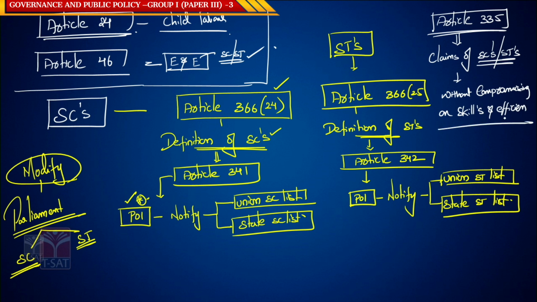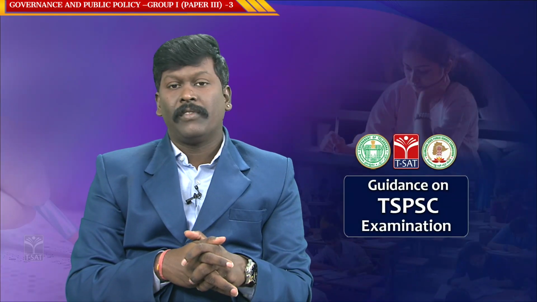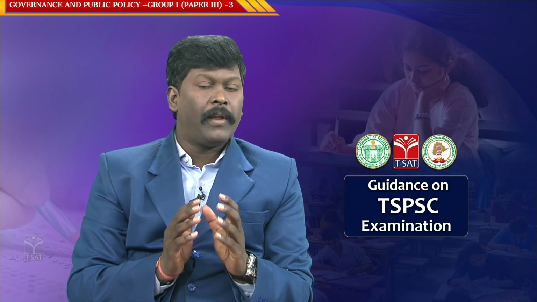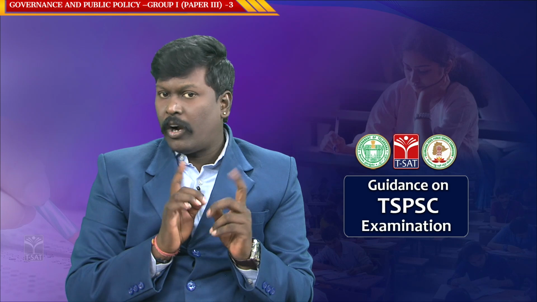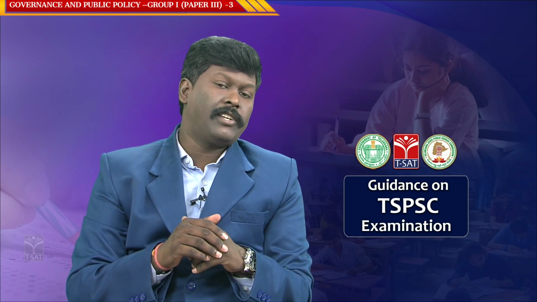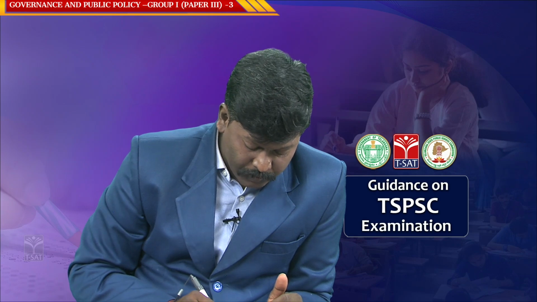Article 335 says SC/ST claims in public employments and public appointments shall be met, but should not compromise the skills and efficiencies.